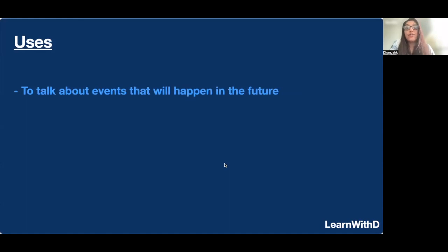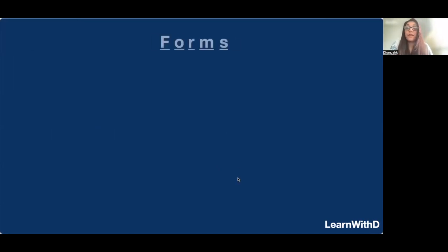First one, to talk about events that will happen in the future. So it could be tomorrow, it could be 2 years from now, it could be 10 years from now. Okay, the future. All right. And then to predict future events, to assume or to think that maybe, or maybe not, something will happen or will not happen. Right? Okay.